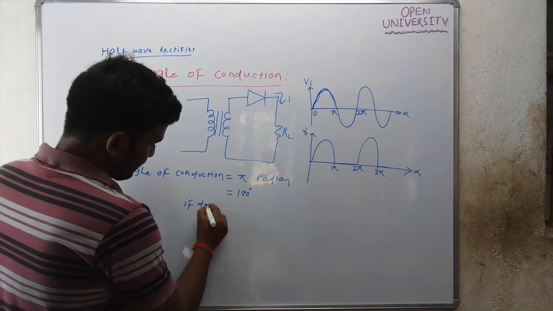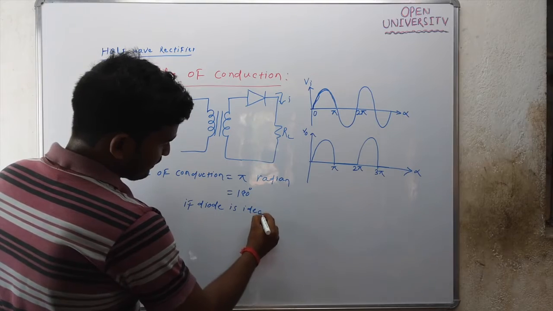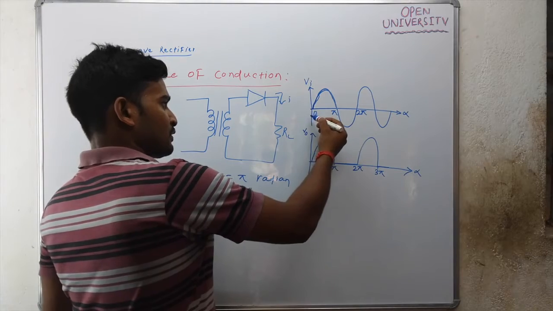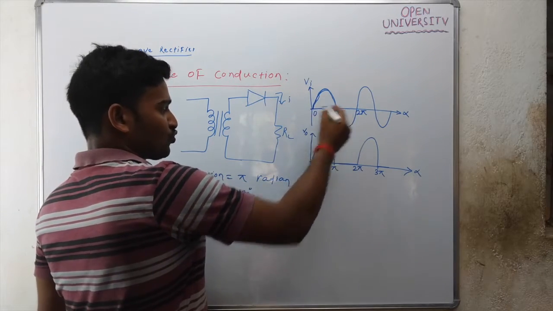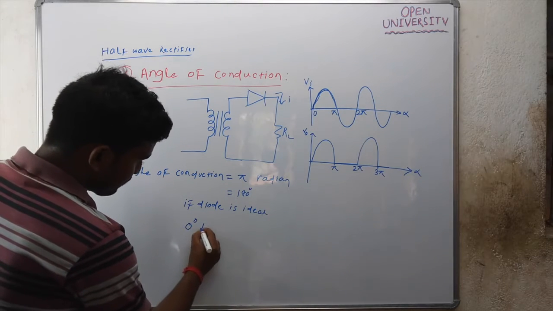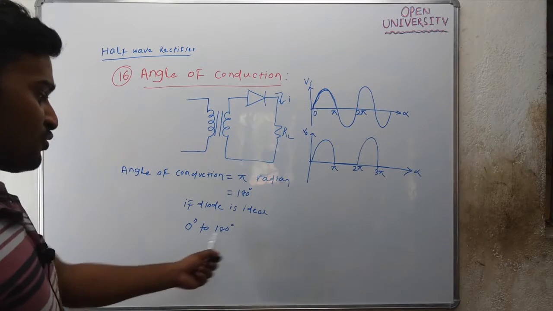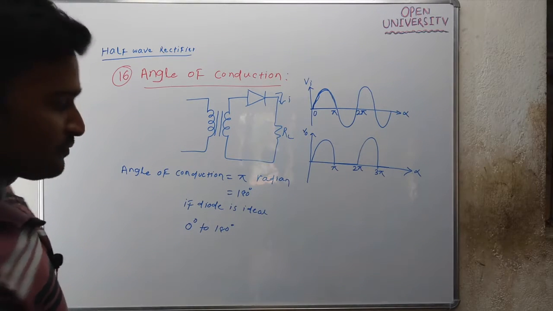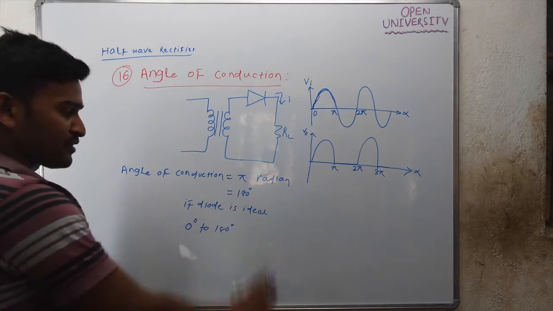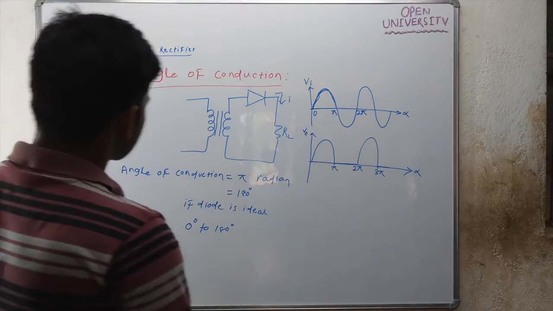If the diode is ideal, your diode will conduct from 0 degree to 180 degree. This becomes your angle of conduction. So you can say the angle of conduction is 180 degree, and the diode conducts for 180 degree.